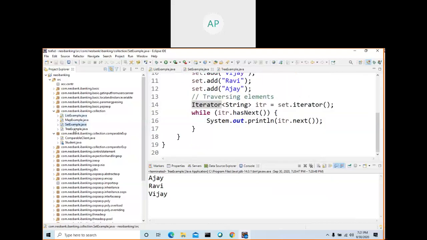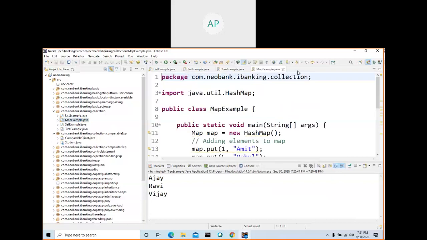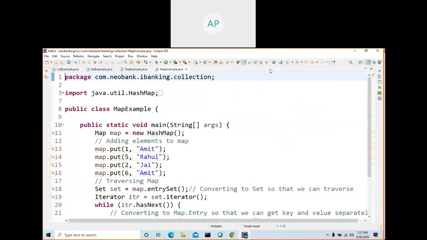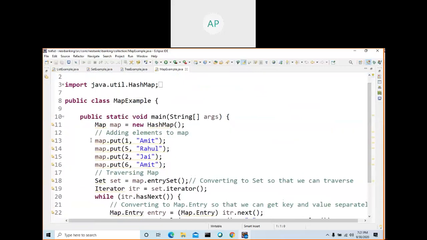This is the code. So now we saw what is a list. What does the list do? List just adds values and you can retrieve them. What is the difference between list and set? Set will avoid duplicates. TreeSet will avoid duplicates and it will also do the ordering.